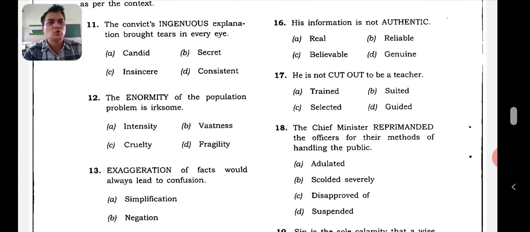He's not cut out to be a teacher. He's not suited to become a teacher.